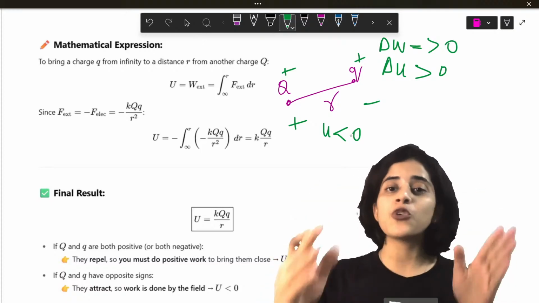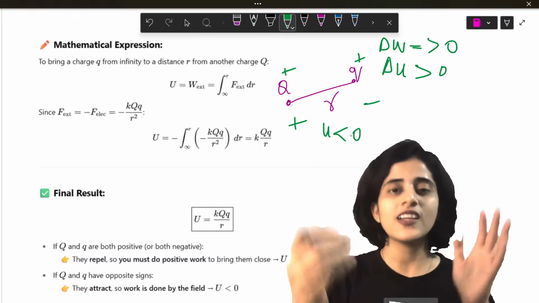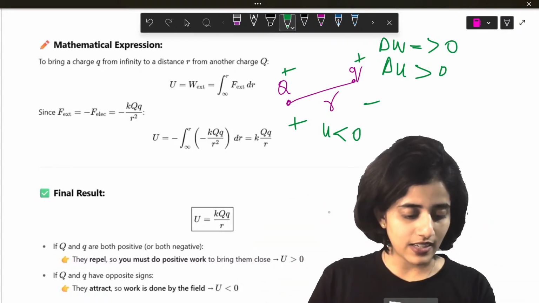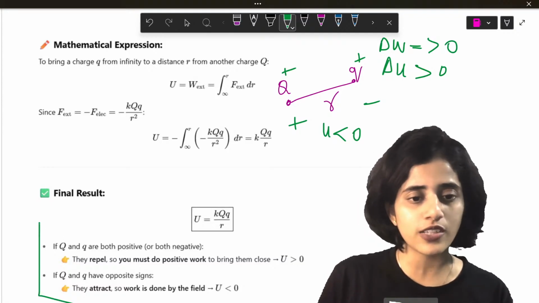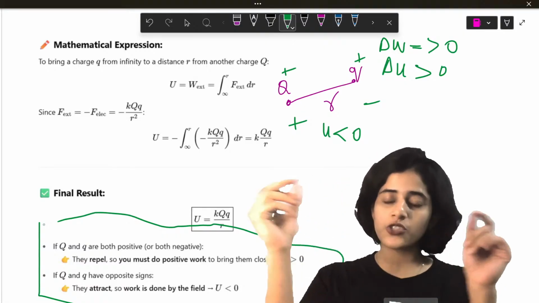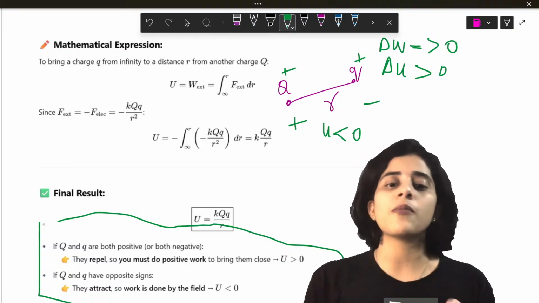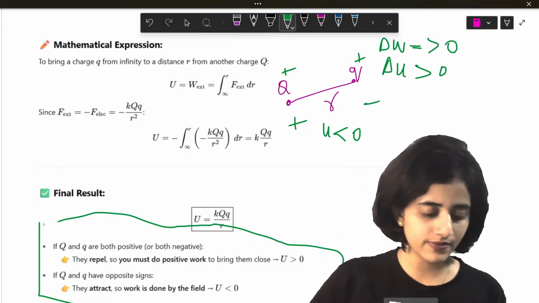But if you have two enemies, then you need to do a lot of work to bring them together. So in that case, the potential energy has to be greater than 0. Okay, so that is what is written here. So depending on the charges that are brought together, the amount of potential energy will change. Okay?